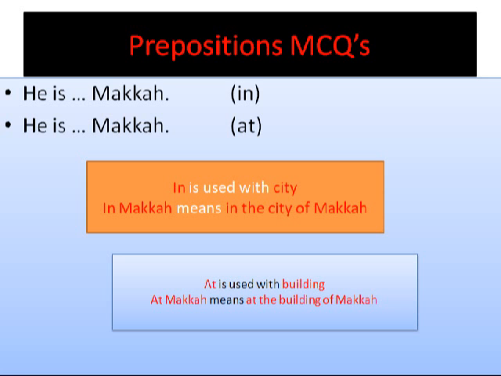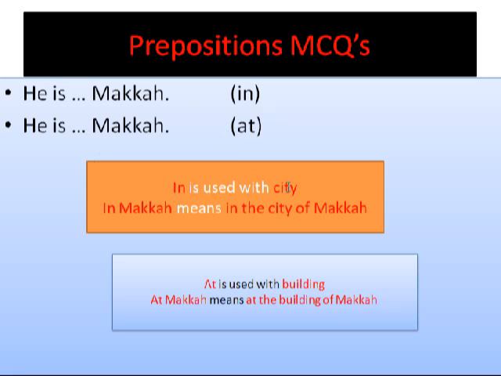Then we have some common MCQs for prepositions. Look at this sentence: he is in Makkah, and the second one is he is at Makkah. The question arises whether the preposition in or at is suitable before Makkah. Look here in the first box.